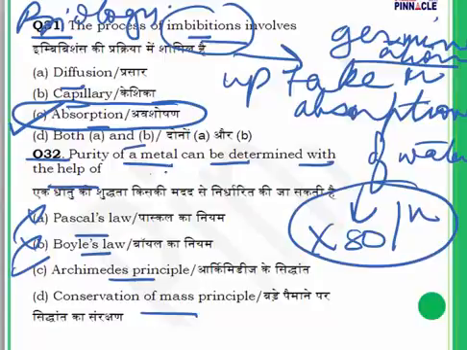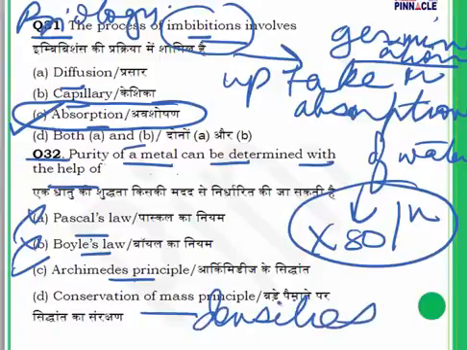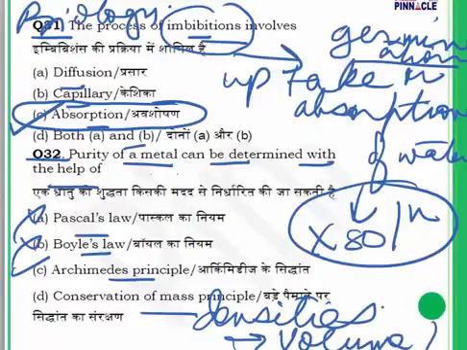It is used to find out the purity of a metal. How does this happen? If we take, in question number 32, Archimedes' principle is the answer. First mark your answer, and then I will explain to you how purity of a metal is determined with the help of Archimedes' principle. Now, metals have different densities, and that is the reason they will have a different volume, and at the same time they are going to have different weights.